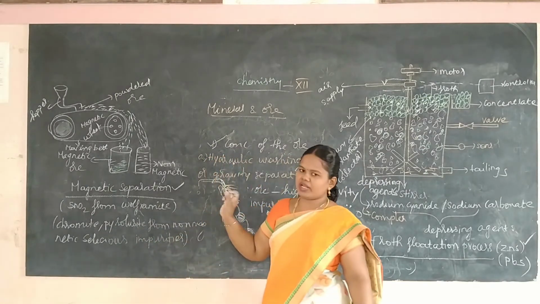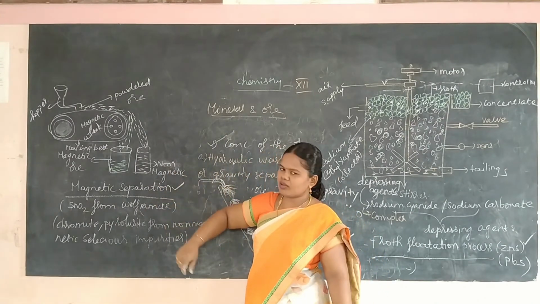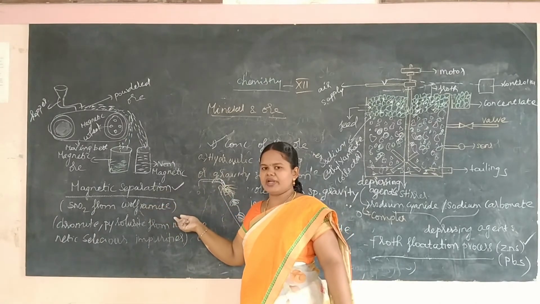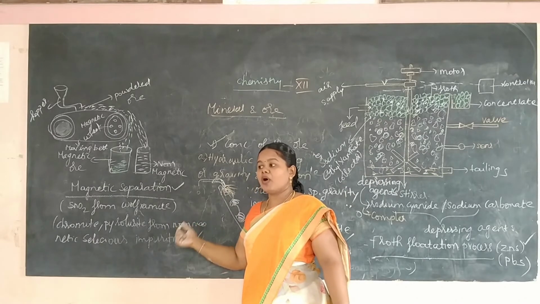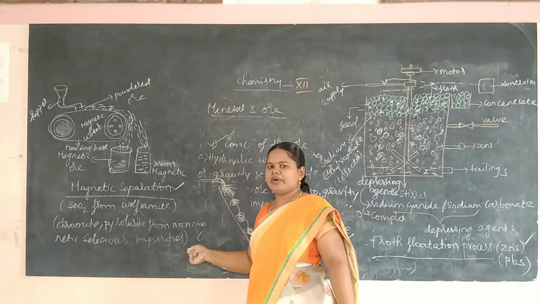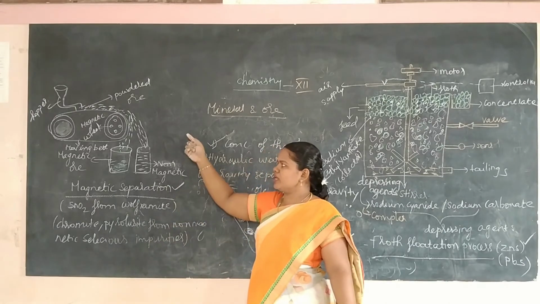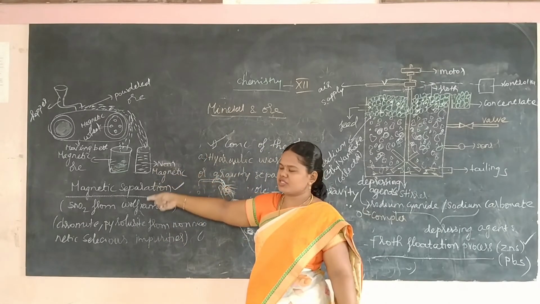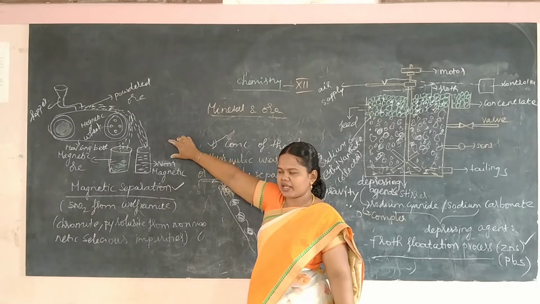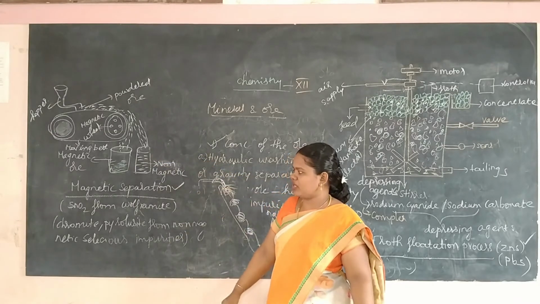Siliceous impurity is nothing but the muddy impurities. This method is applicable to magnetic as well as non-magnetic particles and involves magnets, so it is known as the electromagnetic separation process.